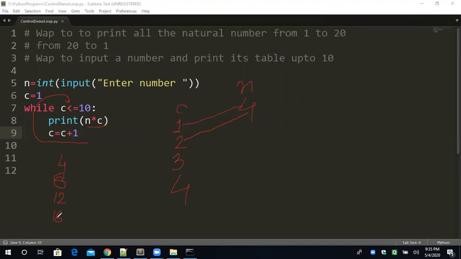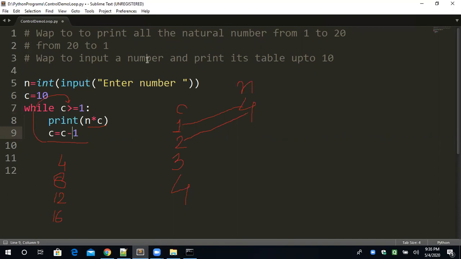Okay, understand? Okay, clear? Suppose I want to print the table in reverse direction. No problem. Absolutely no problem. Just take 10 and greater than equal to 1 and c is equal to c minus 1. Now what will happen? It will ask a number from the user and generate the table of that particular number from 10 to 1.